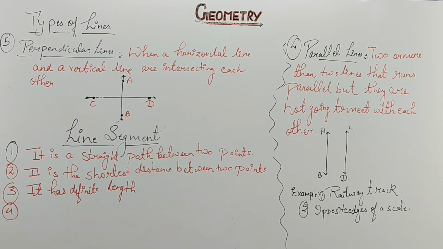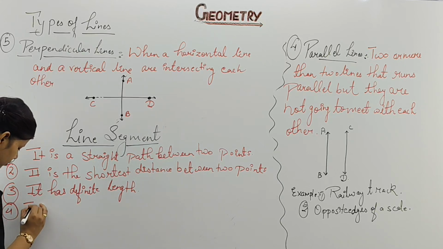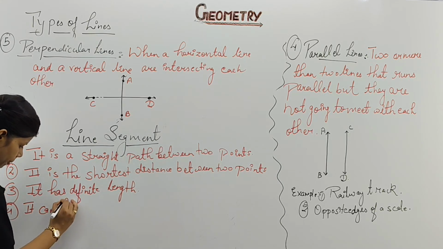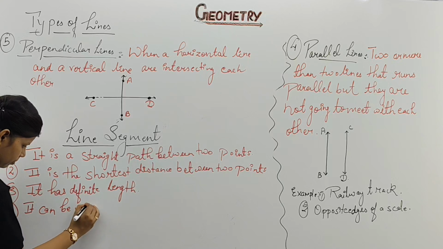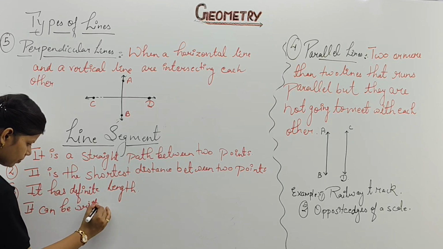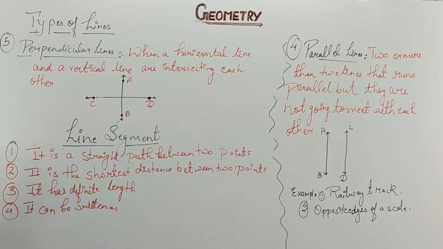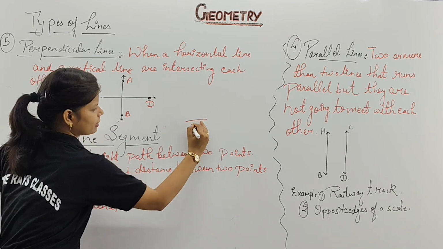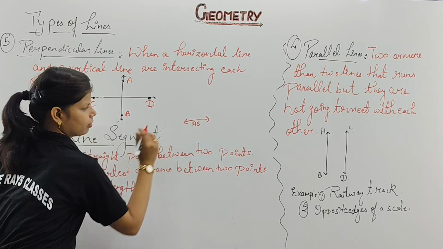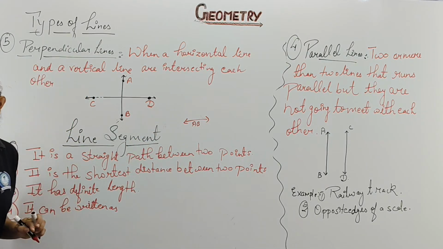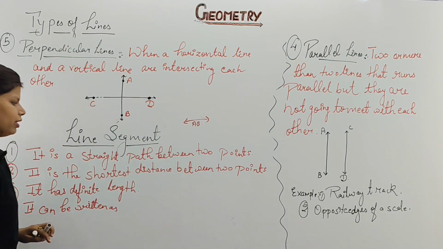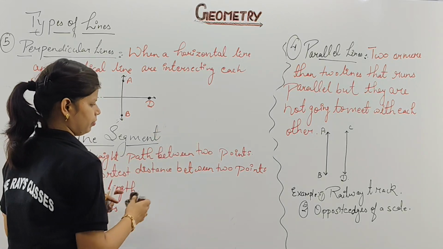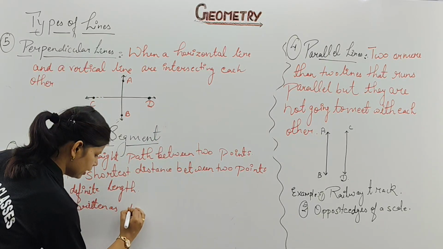Now moving on to the next part, the fourth will be the last point. Please write your answer if you know about it. It can be written as what? Can you guess in what way? Like a line is represented, we are going to draw a line like this. Can you guess what we are going to write for this one? We are going to write it like this.